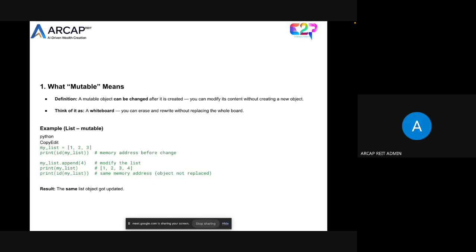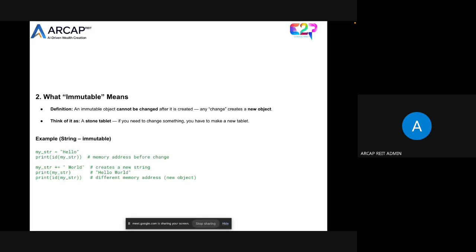So mutability means a mutable object can be changed after it is created. You can modify the content without creating a new object, right? Immutability means an immutable object cannot be changed once it is created, and any change will create a new object. Mutable, we can see in the list, we can change the content. Coming to the set, it is immutable, right? Mutable data structures can be changed, the content of mutable data structures can be changed, right?